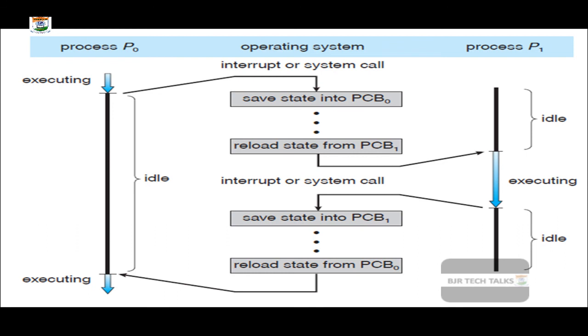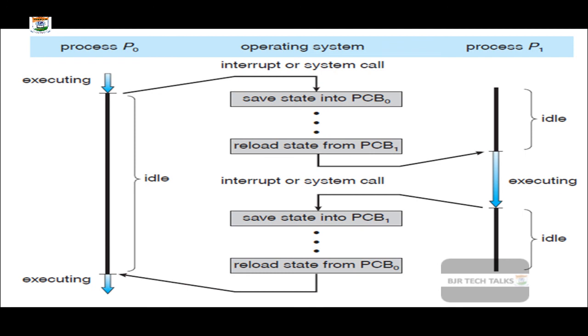Prior to that, both P1 and P0 will be in the waiting, idle state. Correct or not? This is called switching. To stop one job and resume another job, the amount of time it requires is called the switching delay, and the concept of stopping one job and resuming another job is called context switch.